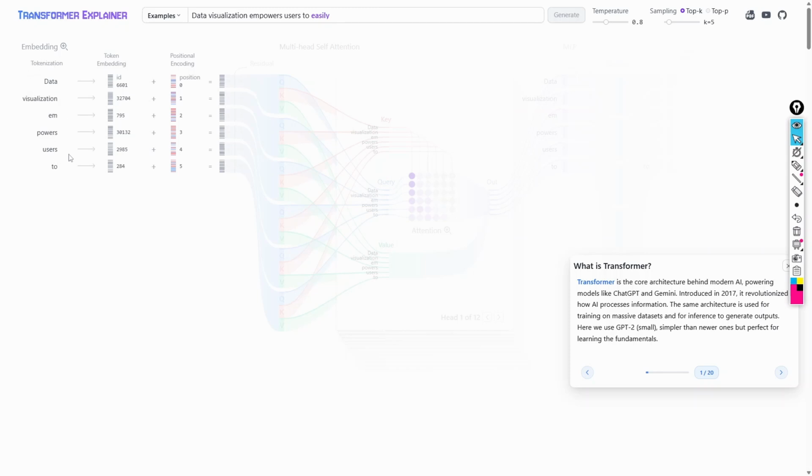So this is my input prompt divided into tokens, and then there is a token embedding that happens. You see each token has been assigned one ID. We'll look into embedding in our next session. "Visualization" has been assigned the token 320704. These IDs come from a JSON-based vocabulary where each subword or unique word is represented by one number. So from that number you can get the token ID. That is what tokenization is used for. For the embedding, we'll look into it next session.